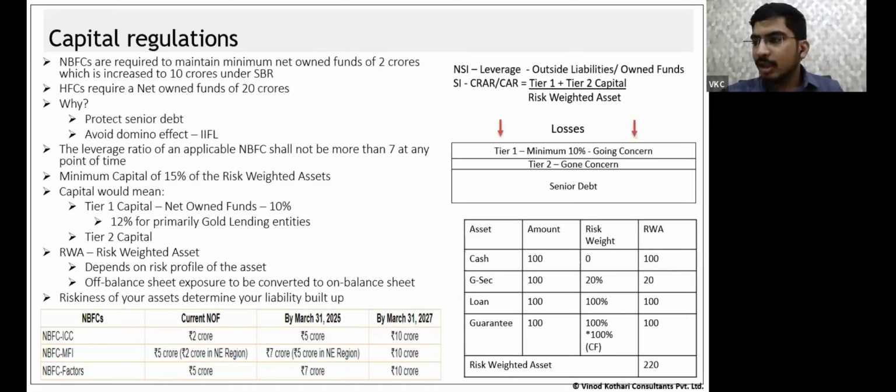अब यहाँ पे मैं हर एक asset का risk weighting करूंगा. Okay, so I would say कि देखो cash जो है, cash is too very secure. Cash में default होने का क्या है? How can cash default? Cash is cash in hand. How can cash lose its value? So cash से तो कोई riskiness है ही नहीं मेरे business में. तो I will allot them a risk weight of 0%. So what I will do is 100 into 0%. तो cash का risk weighted asset कितना हुआ? 0. The risk weighted asset of cash is 0.